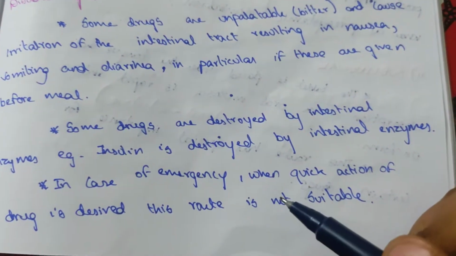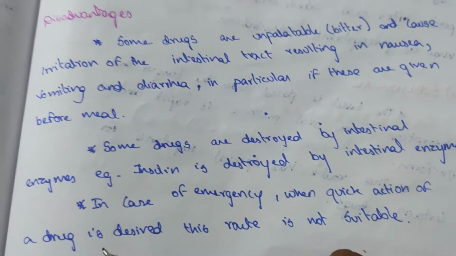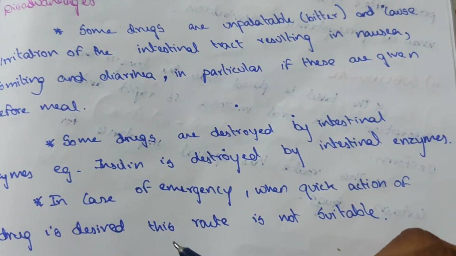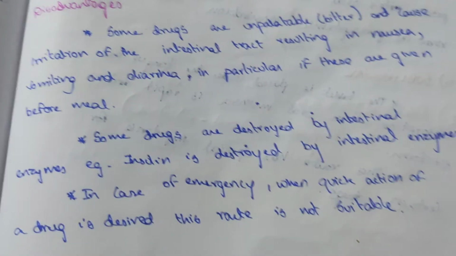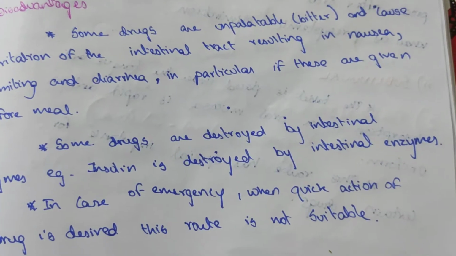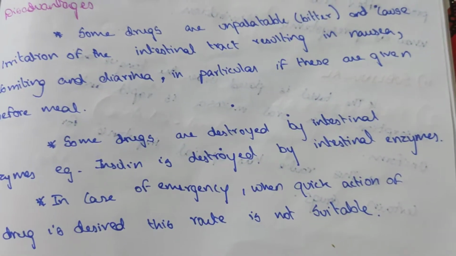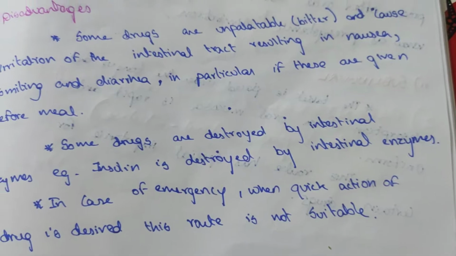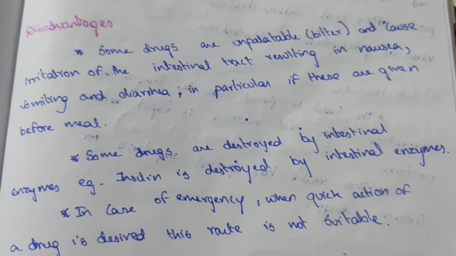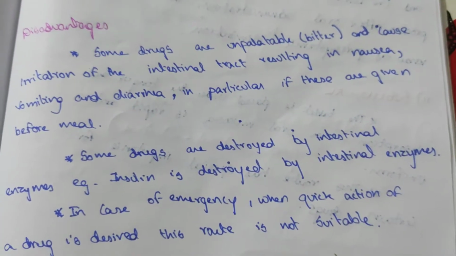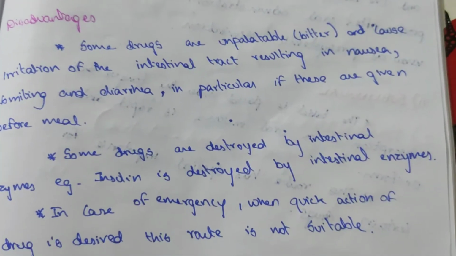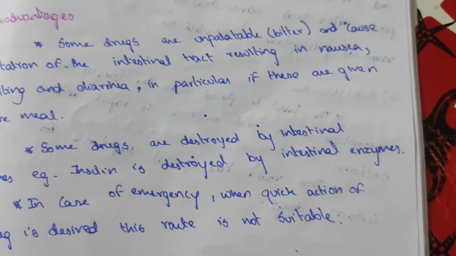In case of emergency, when quick action of a drug is desired, this route is not suitable. In any emergency situation, the action of the drug should be quicker. This oral route generally takes 10 to 15 minutes for the action, but it is not quicker. For emergency cases, this cannot be done.